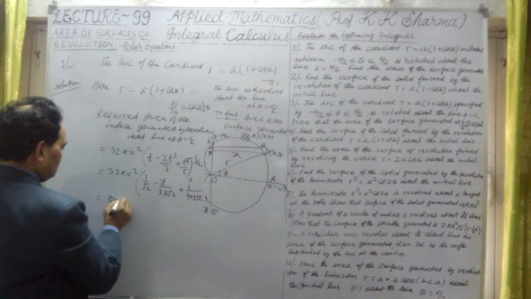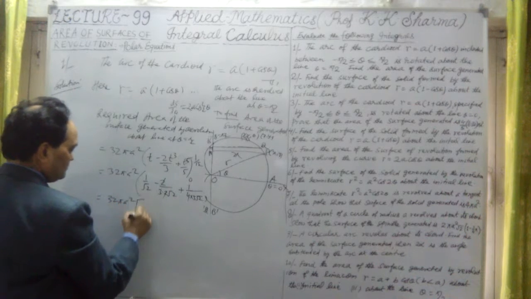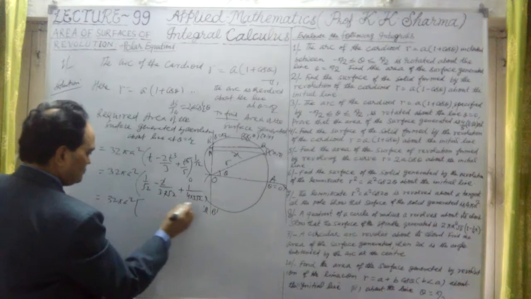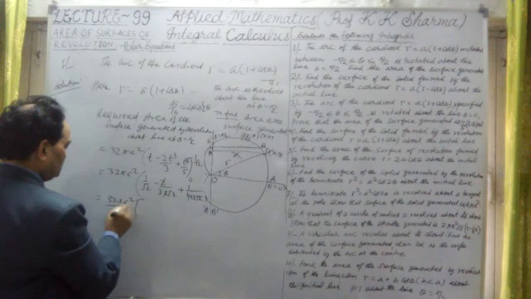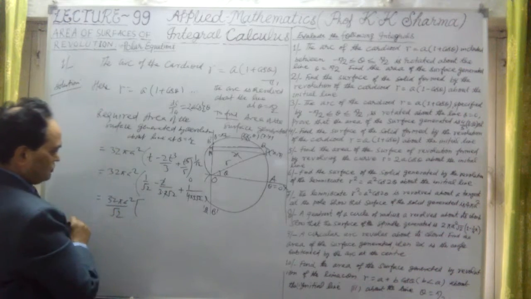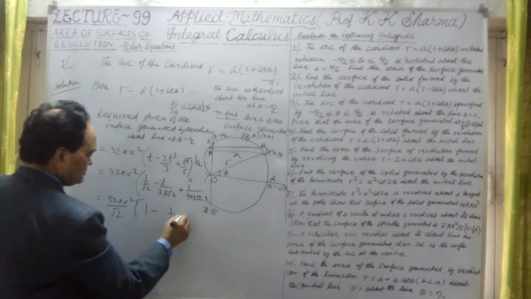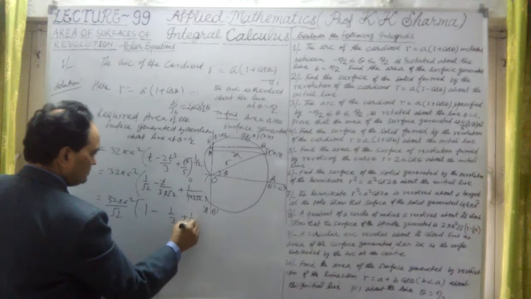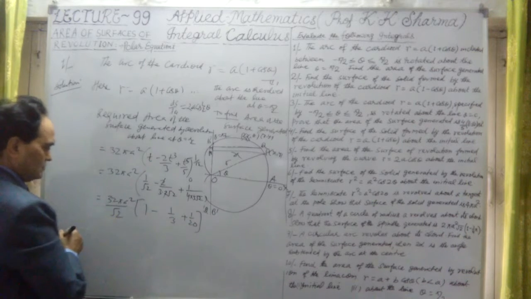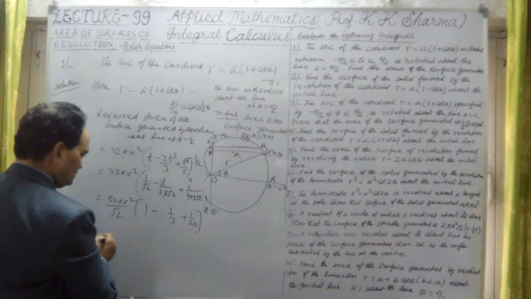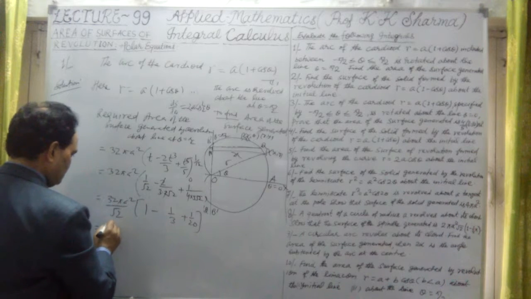So this is 32 pi a square. Now let us take 1 by root 2 common throughout. It comes out as 1 by root 2 times: 1 minus 1 by 3 plus 1 by 20.